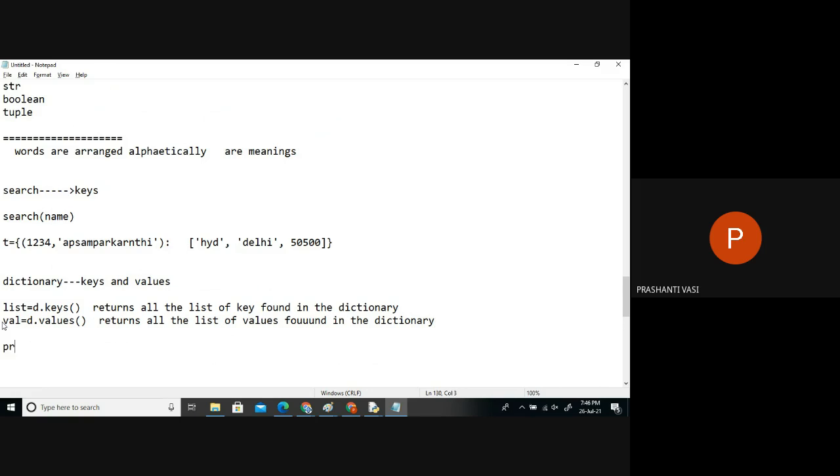If I print this list, we'll see all the keys, the train numbers, whatever numbers we stored there. What is the data type? It's a list data type. Similarly, when I call values, these values are also returned in list format. Whatever we have saved, it will come as it is, in a list format, individually.